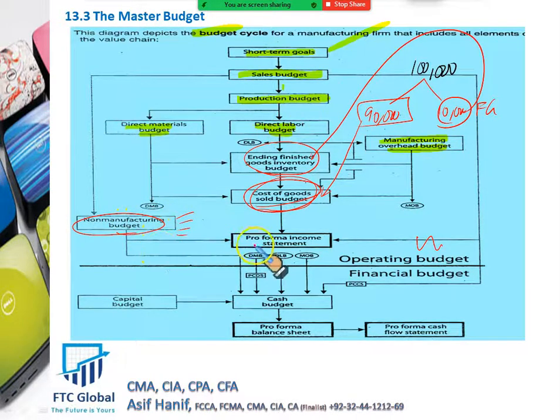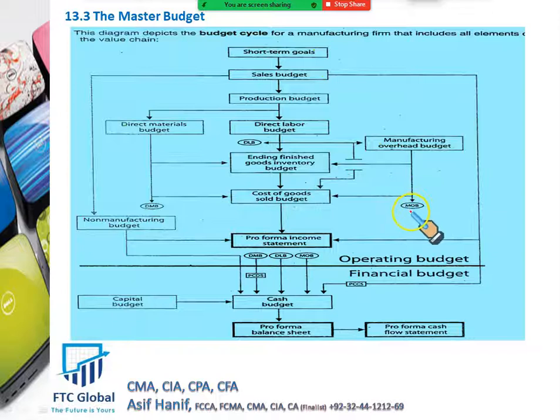Combining these will give us what you call the pro forma income statement. Remember, pro forma is the budgeted income statement, estimated based on estimated numbers. Okay. Now this small sign here is the manufacturing overhead budget. This is the direct material budget. And all these will result in some cash outflows, and they will become a part of your cash budget.